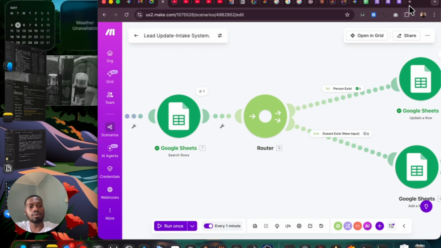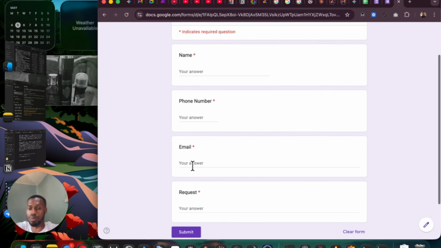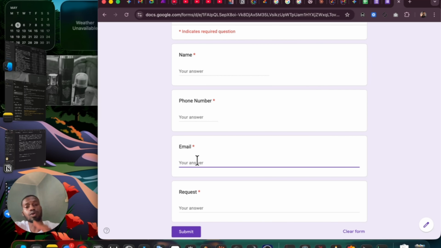This time, let me use another email entirely, so you get to understand how this works. Let me just use any email, at gmail.com. Now you know this person doesn't exist. Let's still use the same Jude, so you understand that the email is still our unique identifier. It doesn't matter if this person is Jude or Tunde.